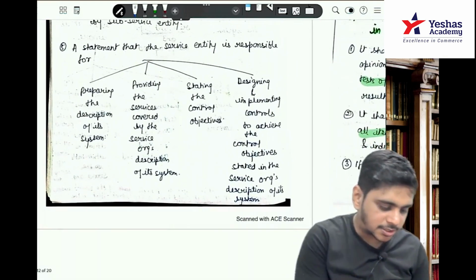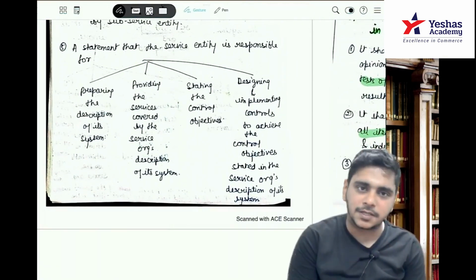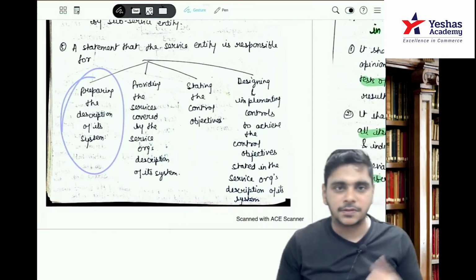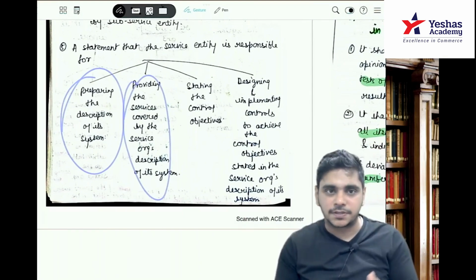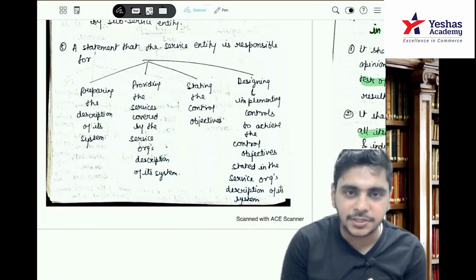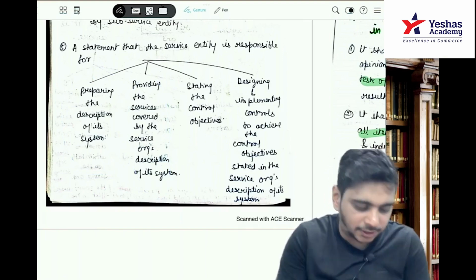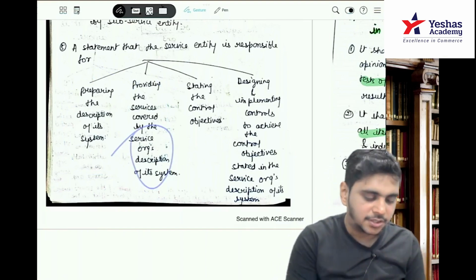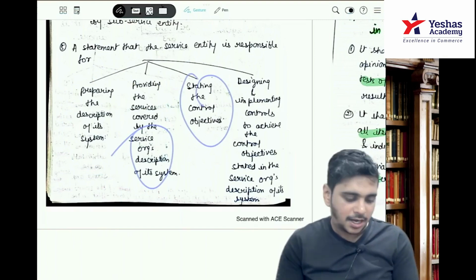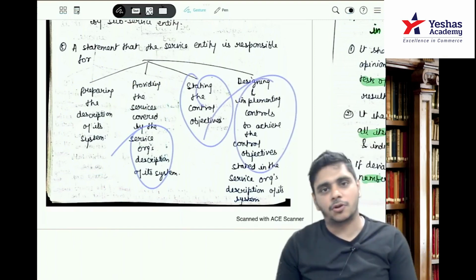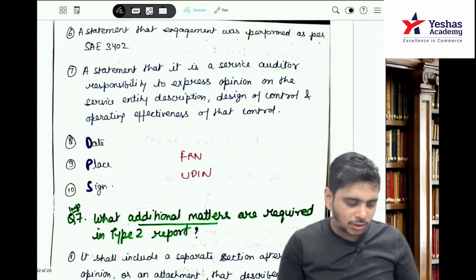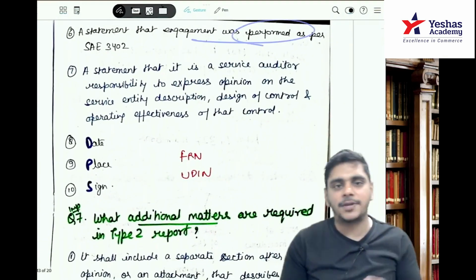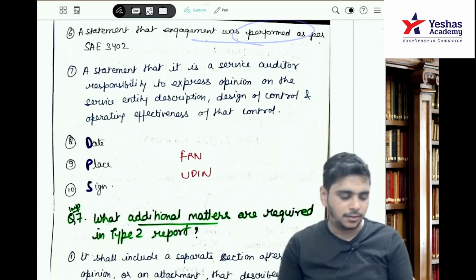Then a statement that the entity is responsible for preparing the description of the system, providing the auditor the description of the system, stating the control objective and designing the controls to achieve the control objective. So management is fully responsible. Then a statement that the engagement was performed as per SAE 3402.